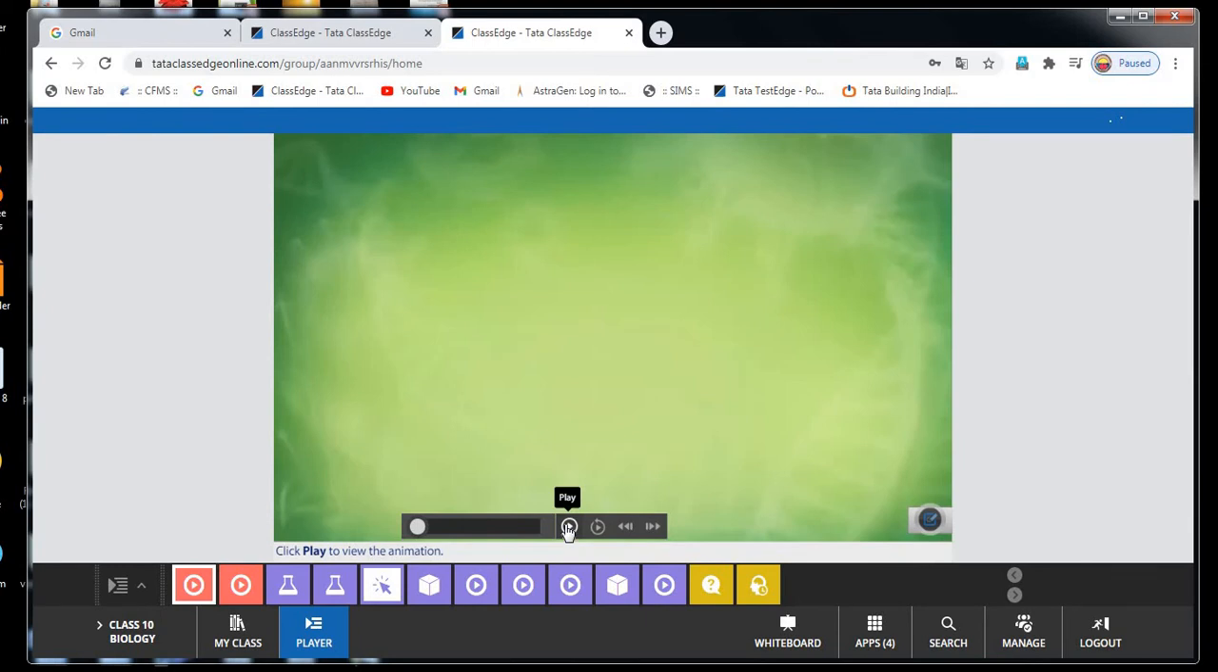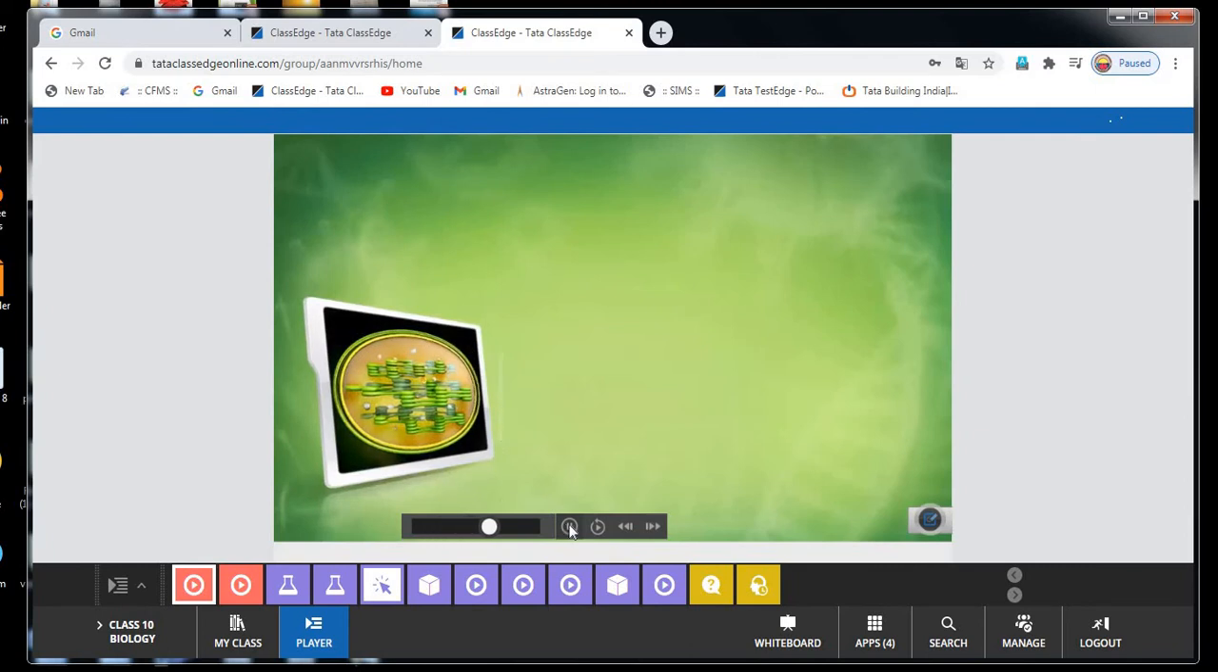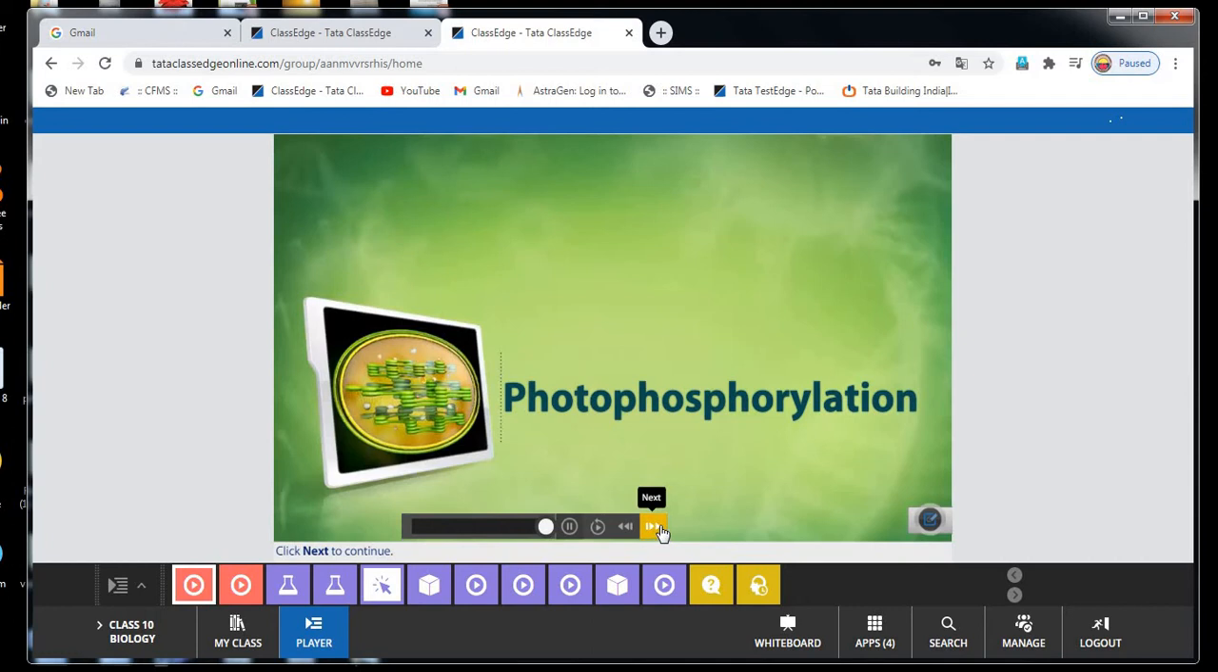Light reactions take place in the grana of the chloroplast. Light reactions are discussed under three stages. First one is absorption of light, second one is splitting of water molecule, third one is photophosphorylation. So here the third stage is called photophosphorylation. I will go in order. First one is the absorption of light.